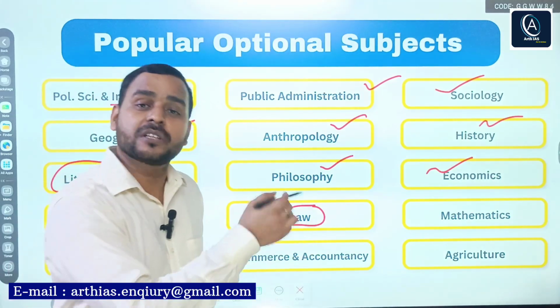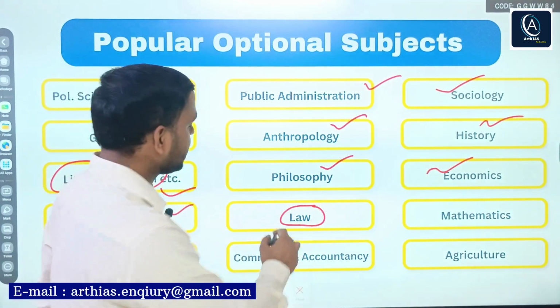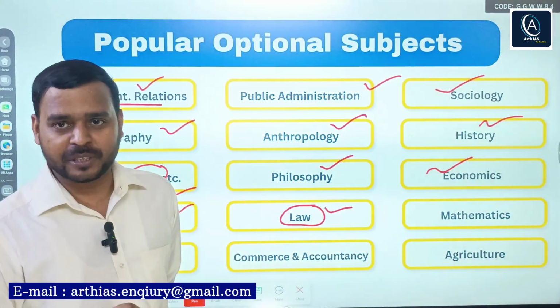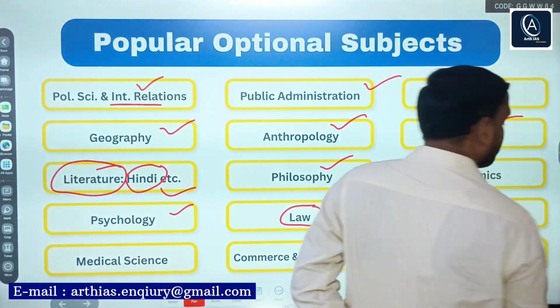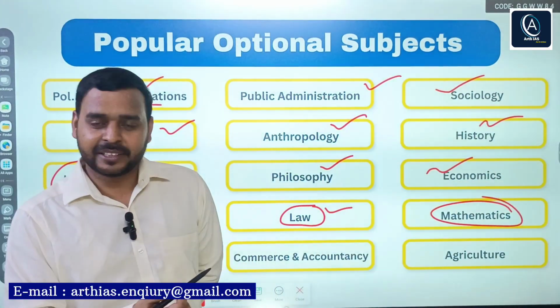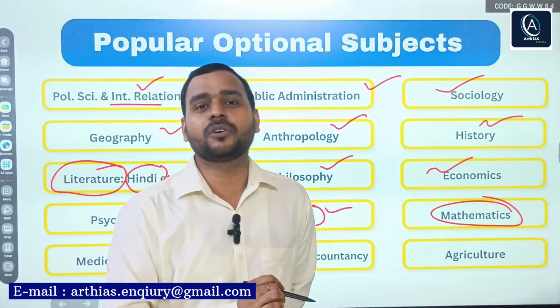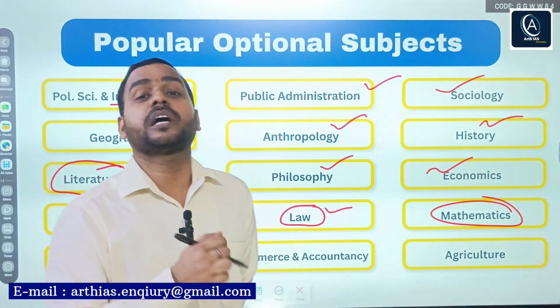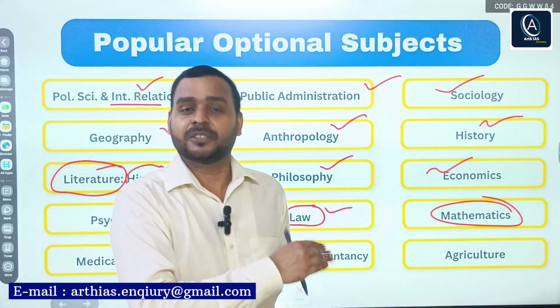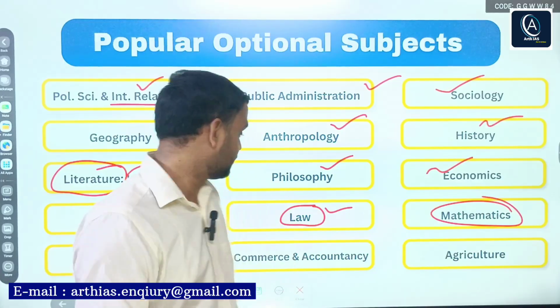If you are from a law background, then you can go for the law optional paper, right? Mathematics, obviously, if you are from IIT, or any other technical background, then you can opt for mathematics. If you have done your graduation in mathematics, you can also go for mathematics optional.